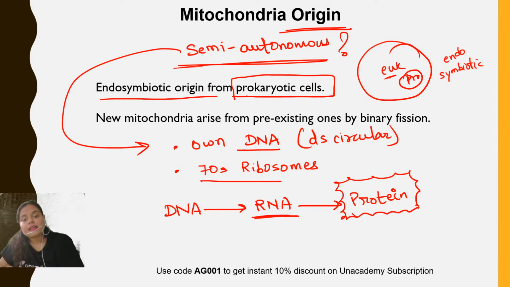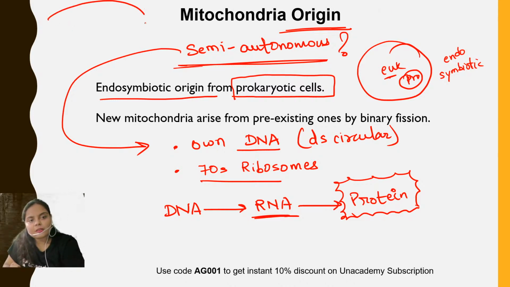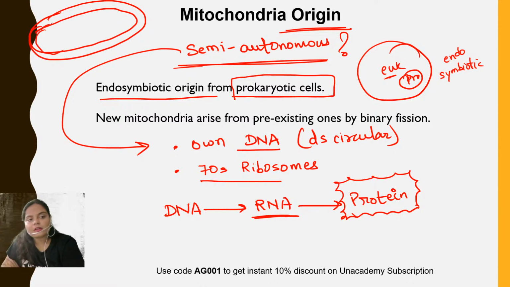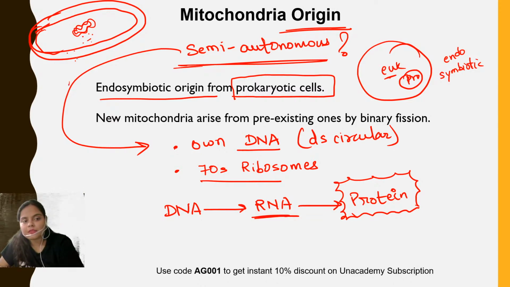It suggests endosymbiotic origin because the structure of mitochondria or plastid resembles a typical bacterial or prokaryotic cell. We have seen that in a typical bacterial cell, the outer cell wall is present, followed by the cell membrane. No other cell organelle is found except for the ribosomes and double-stranded circular DNA. And when you look at the mitochondria, it also has a two envelope system, two membranes.